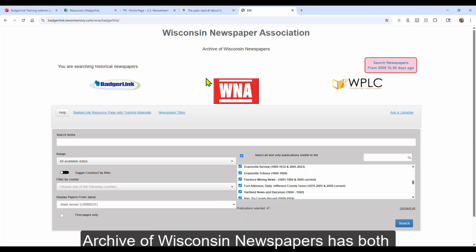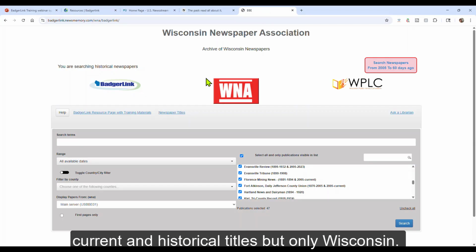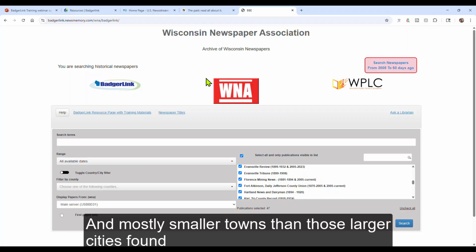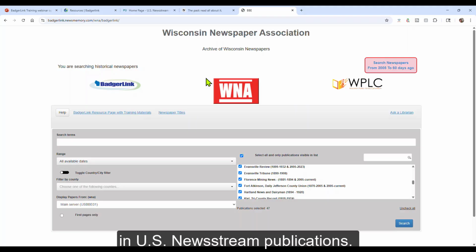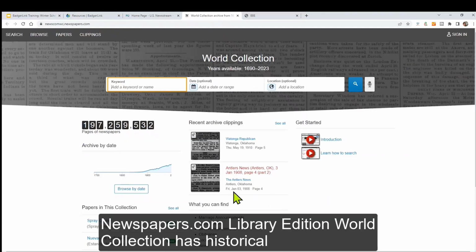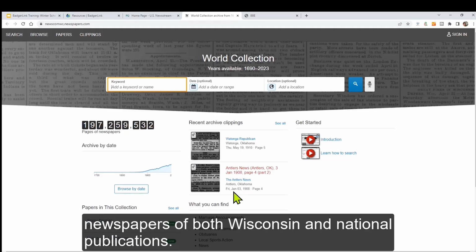Archive of Wisconsin Newspapers has both current and historical titles, but only Wisconsin, and mostly smaller towns than those larger cities found in US Newsstream publications. Newspapers.com Library Edition World Collection has historical newspapers of both Wisconsin and national publications.